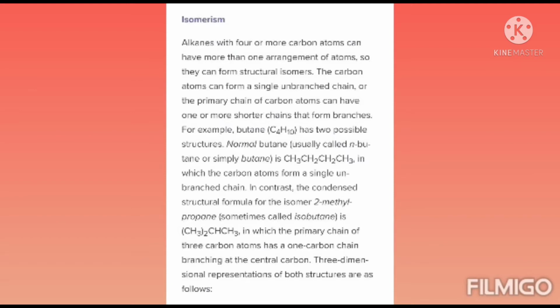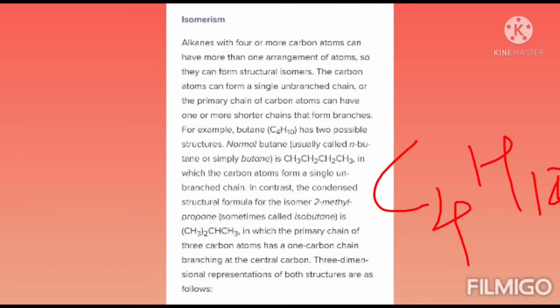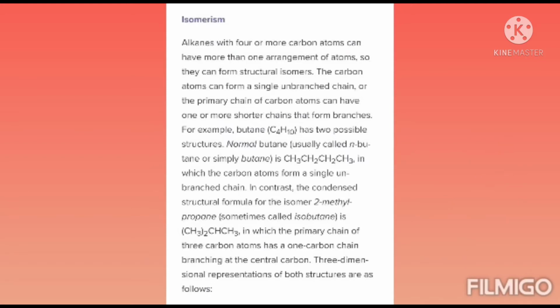For example, butane, C4H10, has two possible structures: a straight chain alkane and a branched chain alkane. N-butane is the straight chain alkane and isobutane is the branched chain alkane. Straight chain butane is also called n-butane or butane, and isobutane is also called 2-methylpropane, in which a main chain of 3 carbon atoms has a 1 carbon branch at the central carbon.